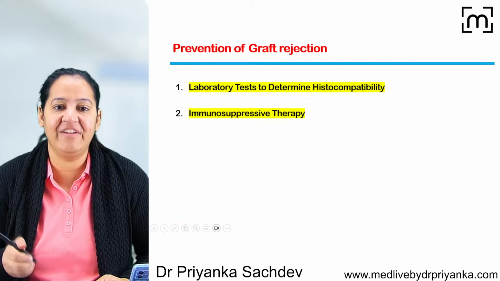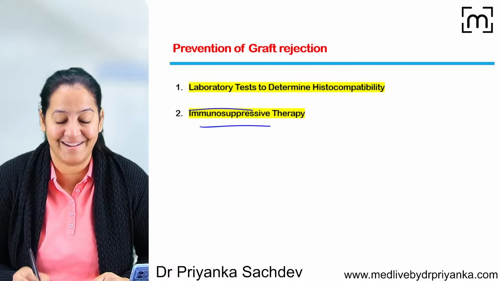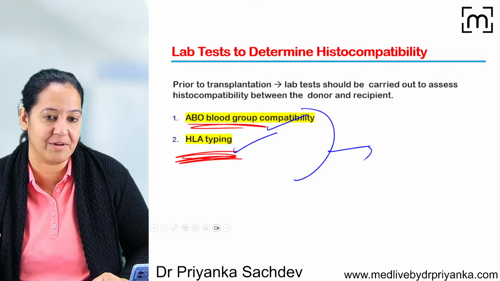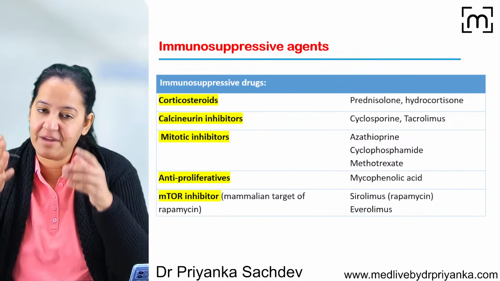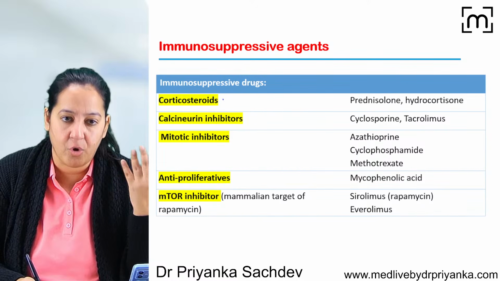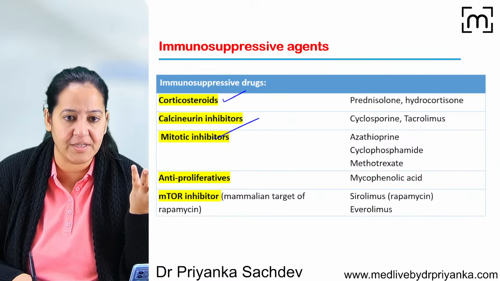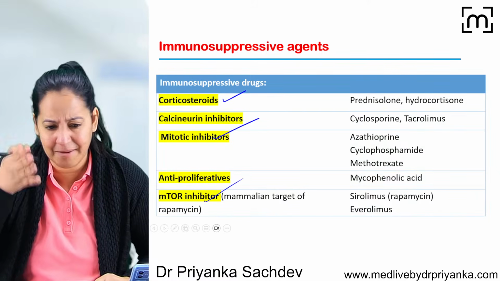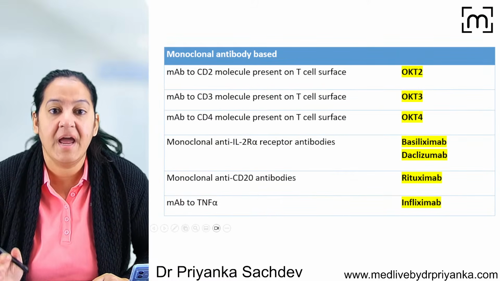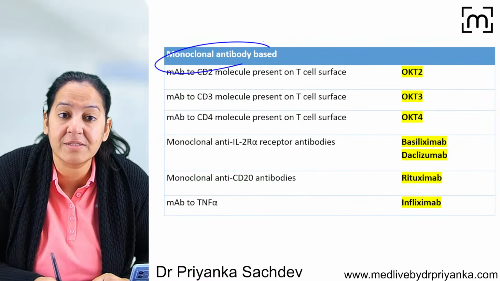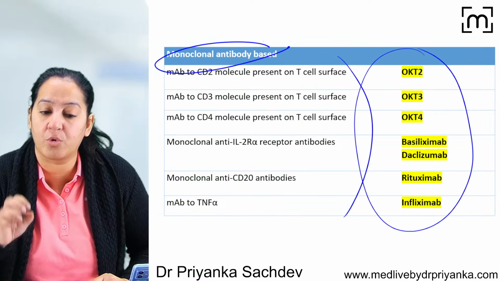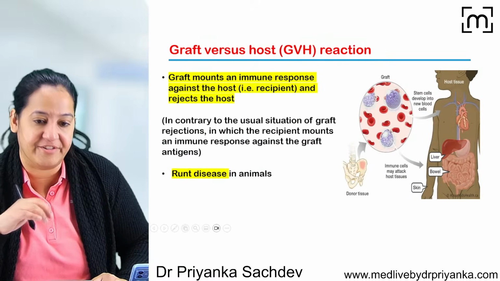And the second thing, we can give the immunosuppressive therapy throughout the life after transplant. In immunosuppressive therapy, we have many drugs available. There are corticosteroids, there are mitotic inhibitors, mTOR inhibitors. There are many drugs, you read it in pharmacology. And there are many monoclonal antibodies also present. You can see the various monoclonal antibodies that prevent the rejection.